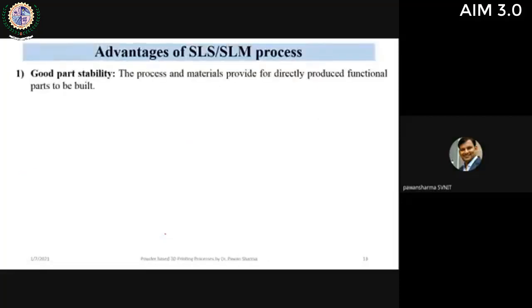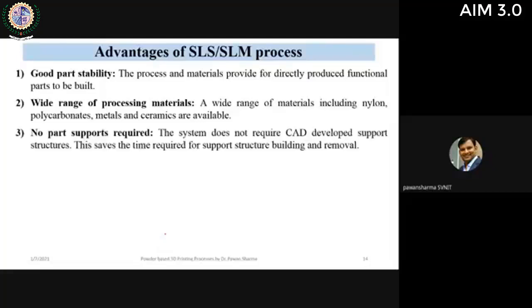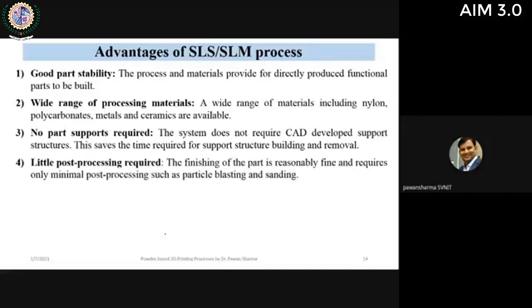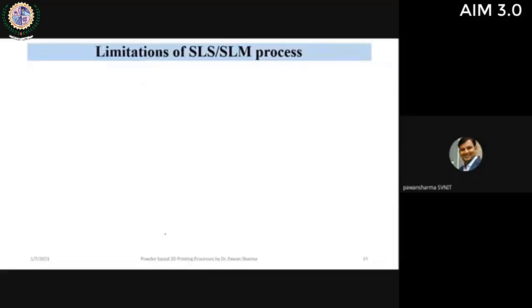So what are the advantages? Good part stability, wide range of processing materials. We can process polymers as well as metals. Also ceramics we can process using these techniques. No part supports are required. This is the biggest advantage of SLS or SLM technique, that we don't require any support structure. So it not only reduces the material requirement, it also reduces the time and improves the accuracy of the part. Little post processing is required because support structure requirement has been reduced. So hence again time is reduced. And no post curing, like in case of stereolithography where we use liquid resin, so we need some post curing. We don't require that in case of SLS or SLM.